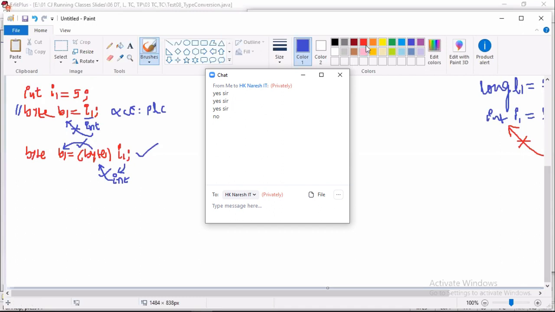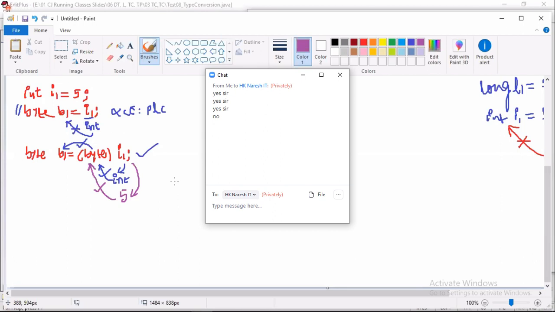Then the JVM comes into the picture. What is the job of the JVM? Will the JVM work with the type or work with the value? It works with the value. It is taking the value 5. Is 5 in the range of byte? Yes. I told you, the cast operator will decrease the value.